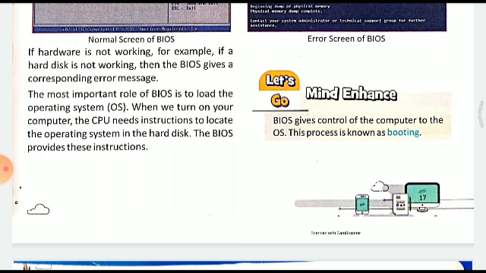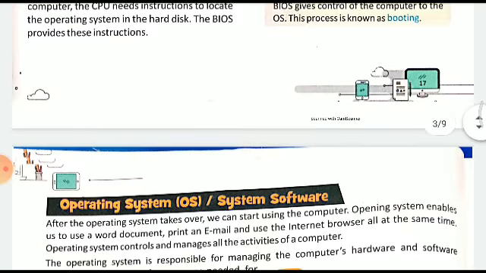Because it is the operating system which controls the entire working of a computer, and that is also a program, so it needs to be started. Then BIOS starts the operating system. Now see here, there is a definition given. BIOS gives control of the computer to the operating system. This process is called booting of the computer. Booting refers to the starting of the computer.